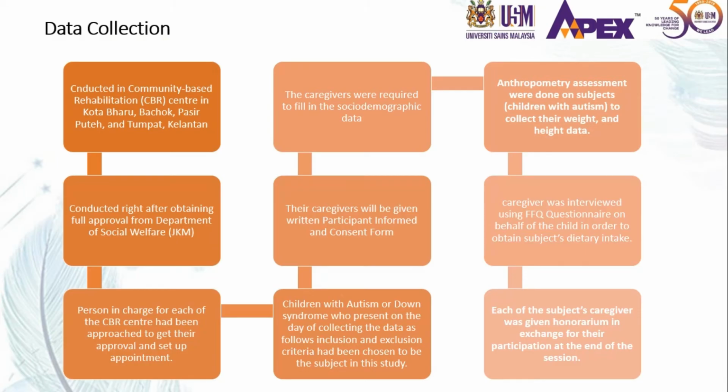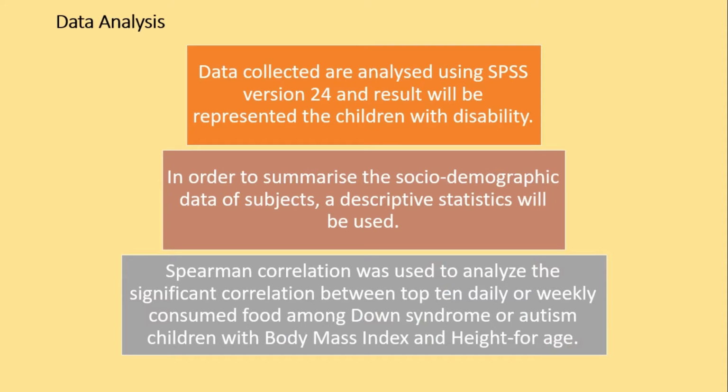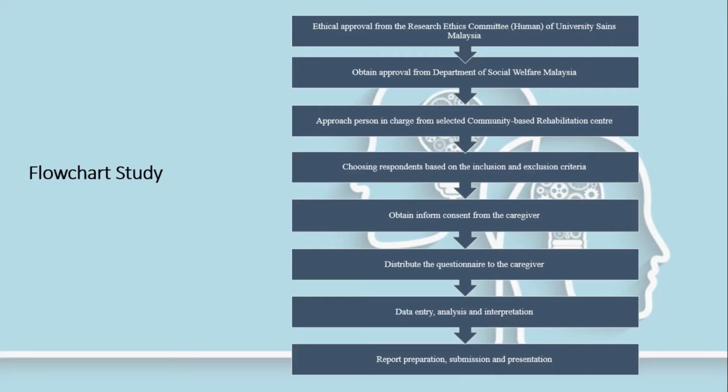So these are my step-by-step data collection. The data was analyzed using SPSS, and descriptive statistics was used to summarize the socio-demographic data, and Spearman correlation was used to analyze the significant correlation between the top 10 daily or weekly consumed foods among Down syndrome and autism children, body mass index, and height for age. So this is a flowchart of the study. Moving on to the results.